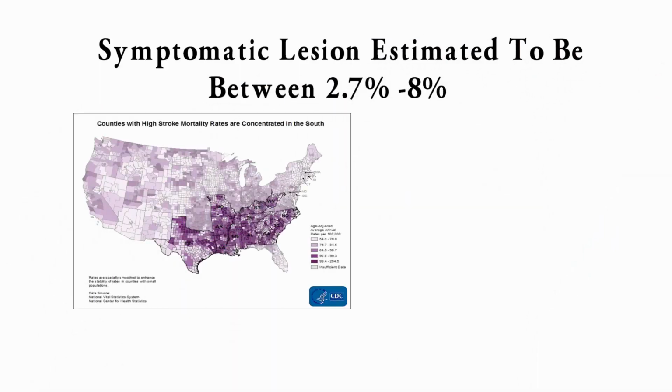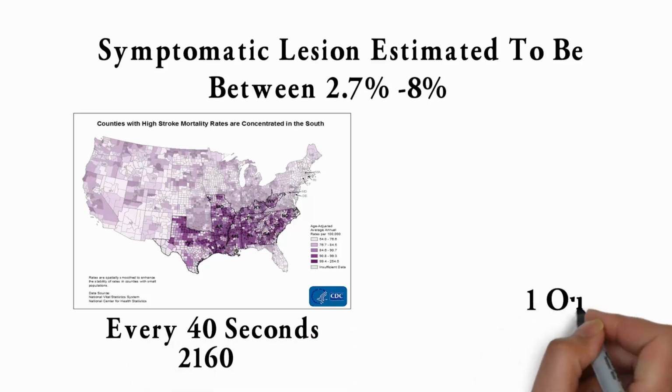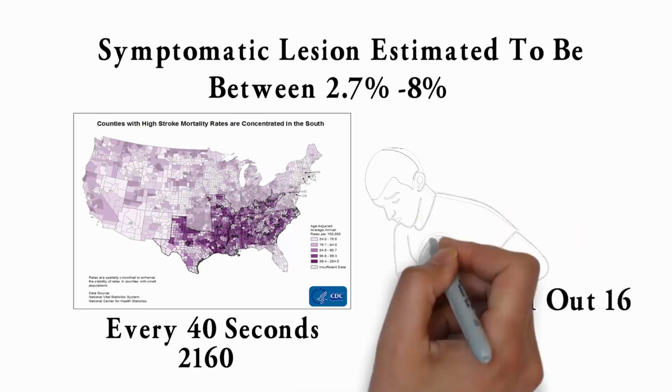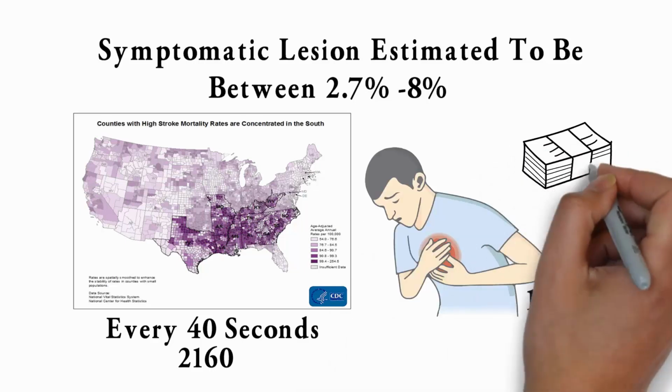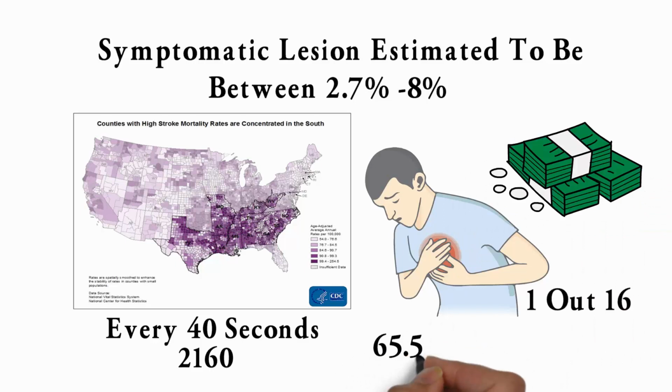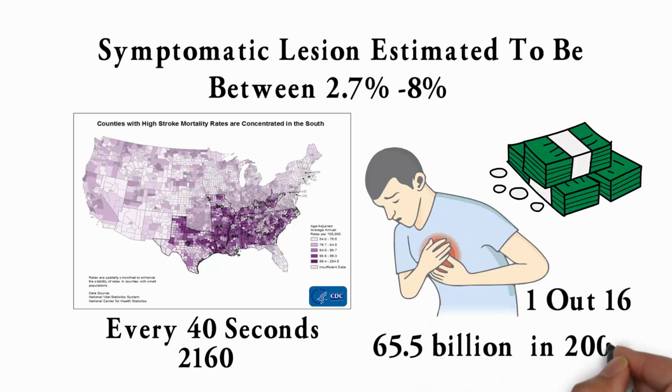In the United States, a stroke occurs every 40 seconds. That means 2,160 per day. 1 out of 16 Americans will suffer from stroke. Total cost of stroke was estimated at $65.5 billion in 2008.